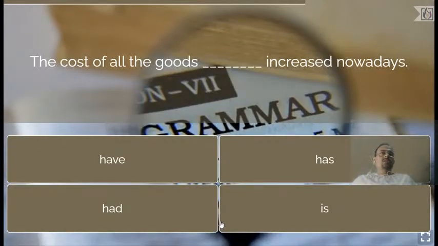The cost of all the goods dash increased nowadays. Is it have or has or had or is? So let's find out who can answer correctly.